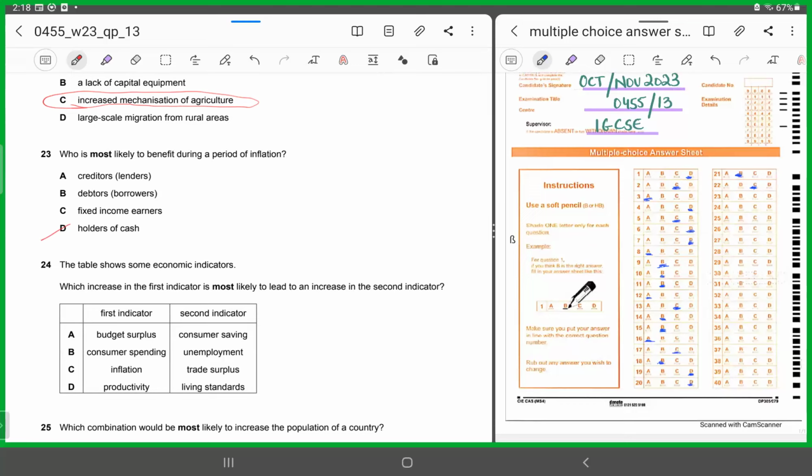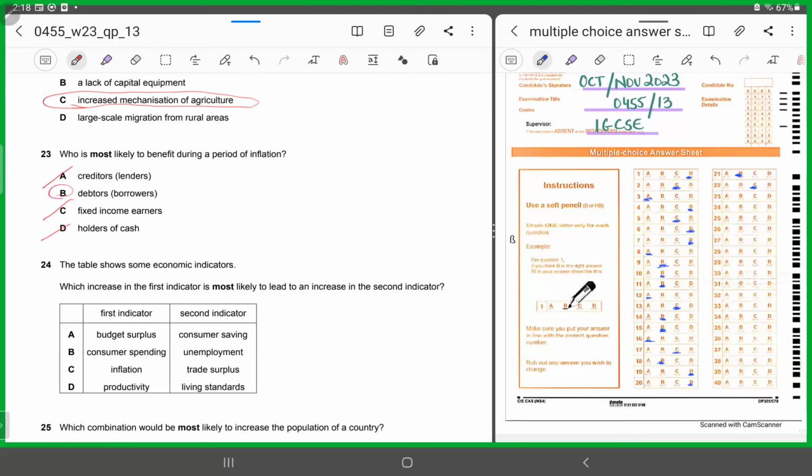Similarly, for fixed income earners, why? Because their income level is fixed and it's not rising with the level of inflation. So the purchasing power of money is going to fall. Their income is going to buy what? A smaller basket of goods. So it cannot be C. Similarly, A, lenders would also be at a loss, because whatever money they get back out of their loans would buy them a lesser amount of goods and services, right? The real value of money is falling. It has to be B. Yes, that's the correct answer.